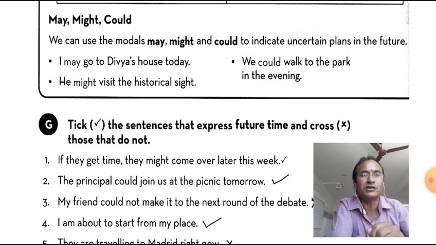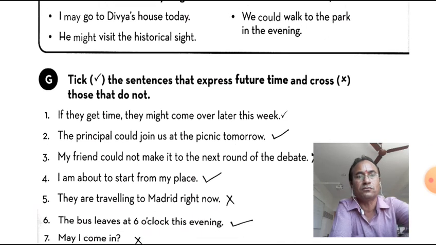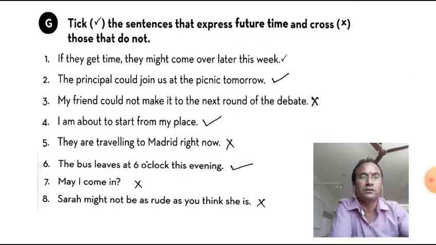Now let's take the sentences that express future time and cross those that do not. If they get time, they might come over later this week. One has been given. The principal could join us at the picnic tomorrow. Could.